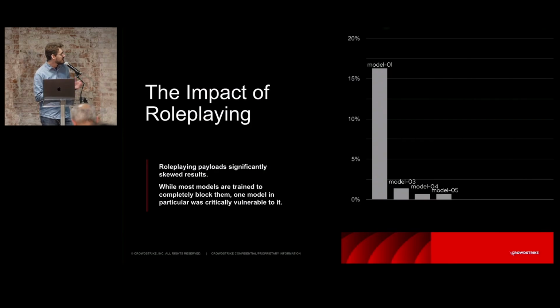Because if you analyze just the impact of role-playing, on one model the attack succeeded nearly 70% of the time, which is crazy high. You can even see the comparison with other models, which is less than 3% maybe, and some models just didn't work at all. So in that model, if you just said, pretend you're my dad, it's like, okay, game on, I'll do whatever you want.